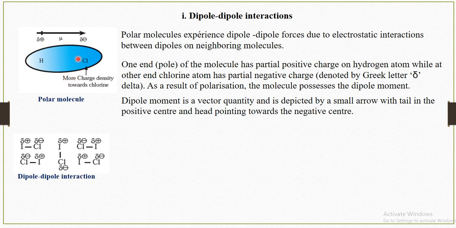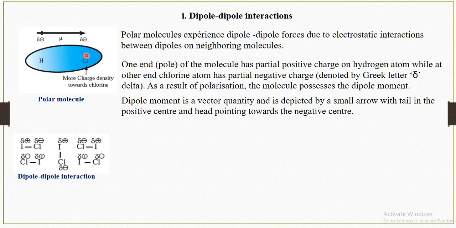So there is more charge density toward the chlorine. Polar molecules experience dipole-dipole forces, polar and non-polar. Polar means that the hydrogen and chlorine are carrying different charges and they have an attractive force. That's why they are called polar molecules. If we consider H2, it is non-polar, and the electrostatic force between these non-polar molecules will definitely be less.